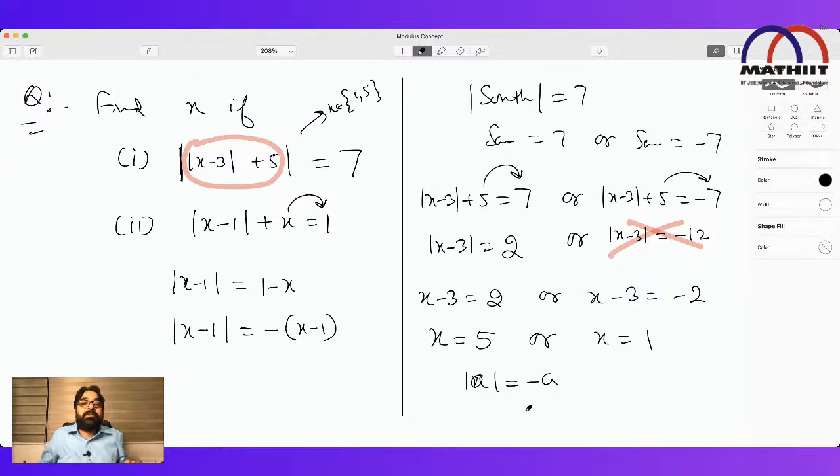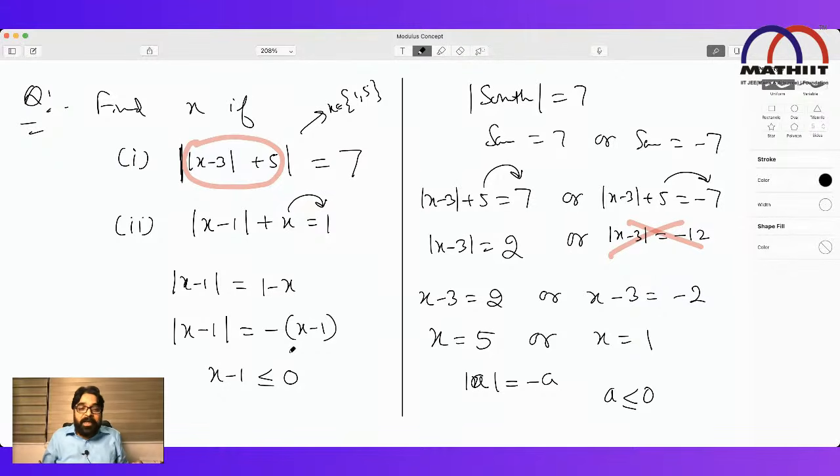Generally, when I ask this question in the class, the children always say when a is less than 0. Please don't do it this way. It is a less than or equal to 0. 99% of books write this way. Mod x equals x if x is greater than or equal to 0. Mod x equals minus x if x is less than 0. What is the problem? Less than or equal to 0, there is no problem. So this quantity will say x minus 1 less than or equal to 0. I don't like this method, the method which I'm solving it, but for time being, it's okay.